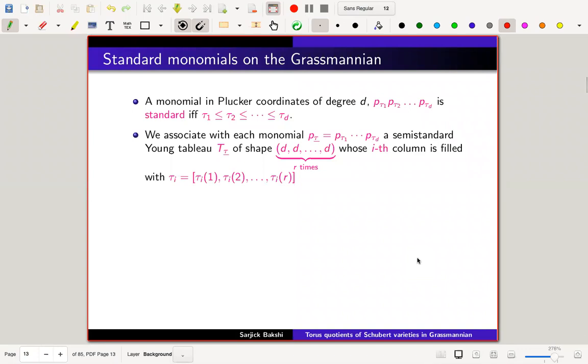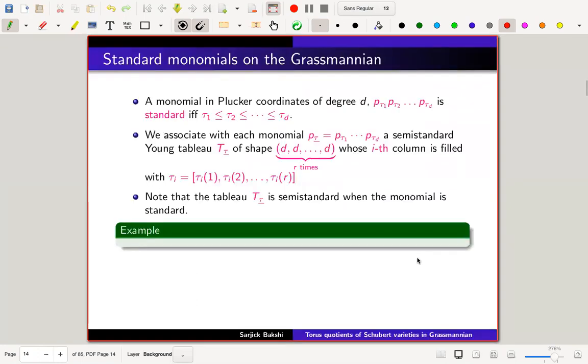Now associate to each such monomial a Young tableau. I'll just show it by a very easy example. One can see that the standardness condition is a semi-standardness condition on the Young tableau. For example, suppose I take G(2,4), the Grassmannian of planes in C^4.